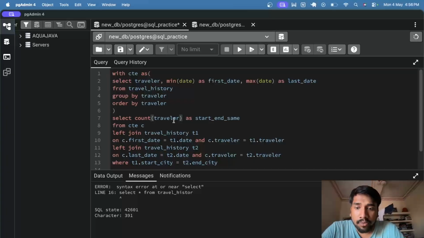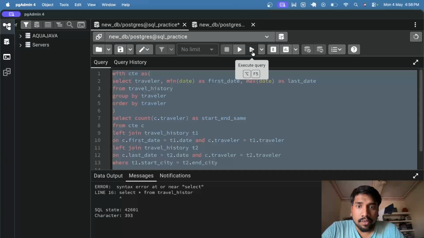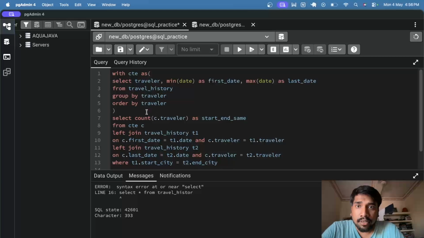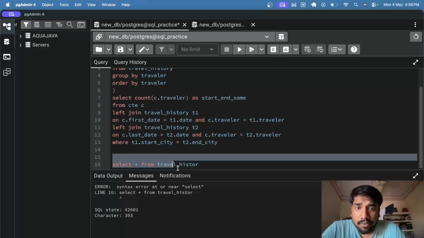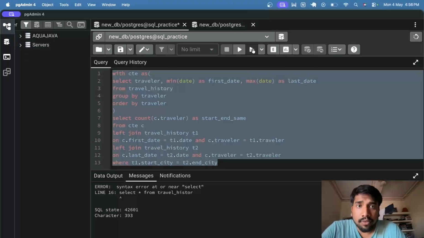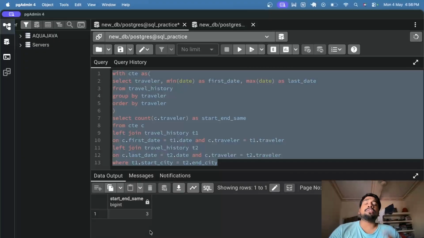okay, I need to put C dot. Okay, referencing is important. What's the error? What's the error? Line 16. Oh, sorry. Now if I run this, okay. So with this, you can see that we have reached our solution, which is 3.